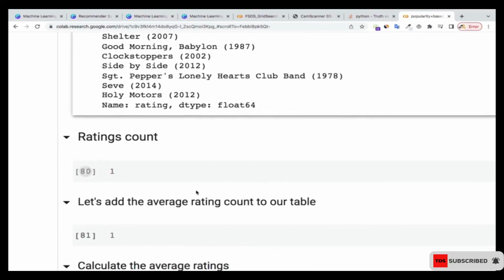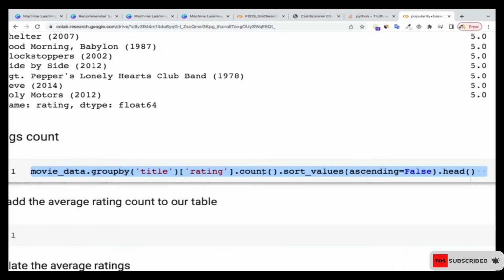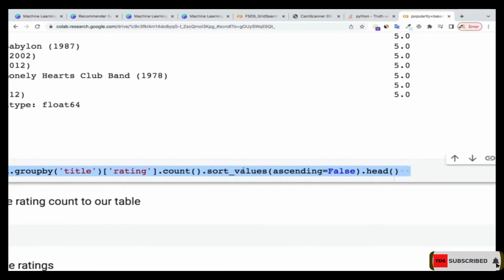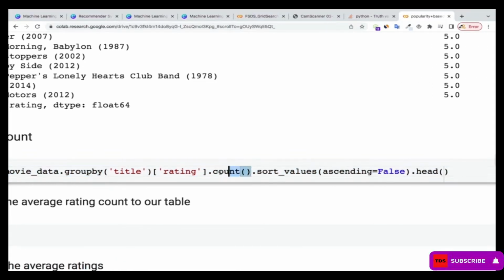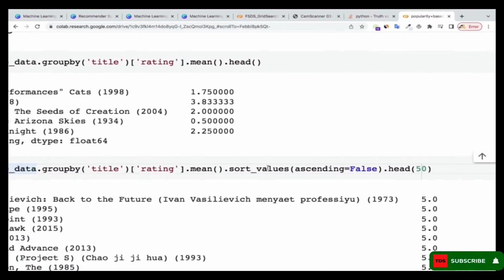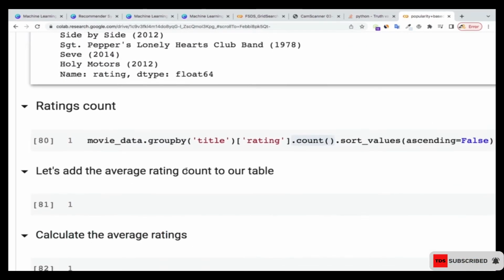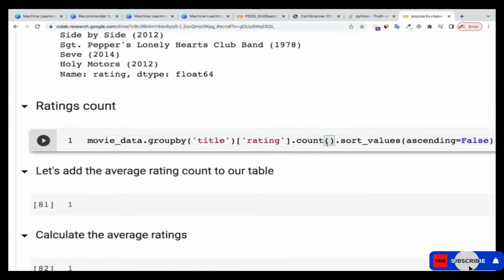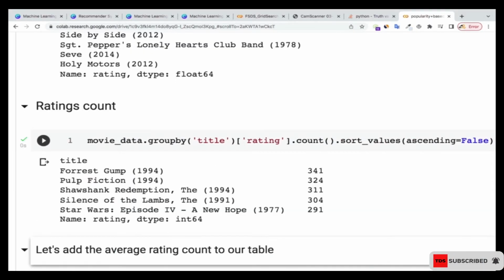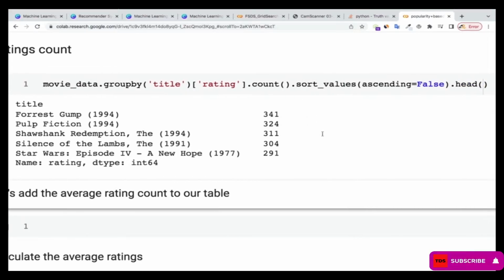So let me go down here, and here I'm going to check the count. Just the same thing, but in this case, instead of mean, I'm using count. Earlier on, I was using mean, as you see over here, but now I'm going to use count over there. So let me run that one. Great. So you can see that now I have the count over there as well.